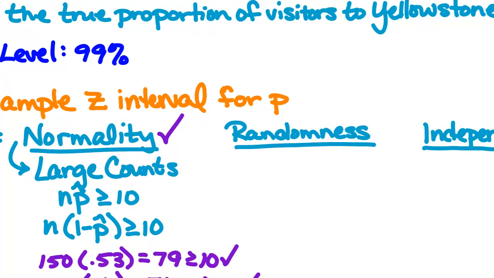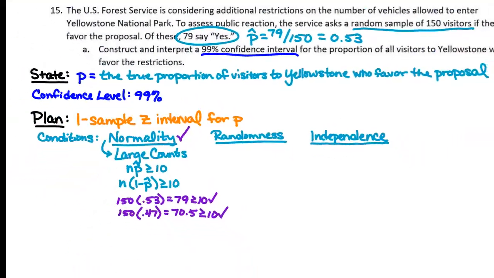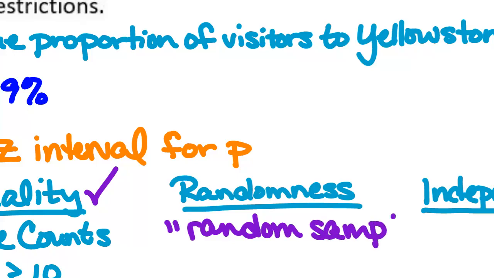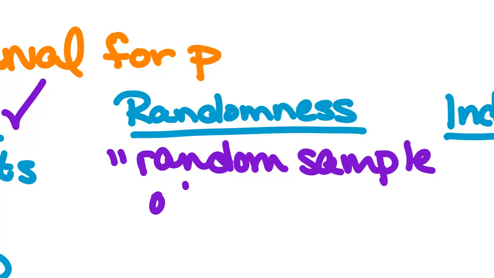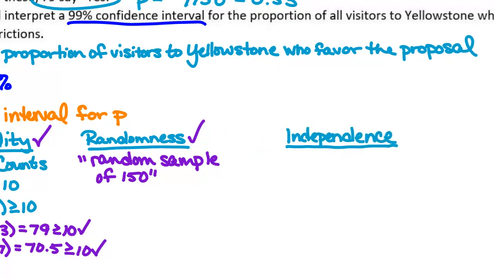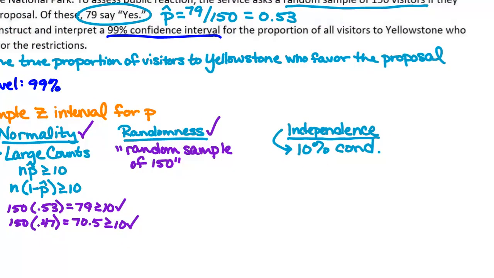Do we get randomness? Yes, random sample of 150. And what do we do for independence? 10% condition. Scoot this guy over just a little bit. And how do I do the 10% condition?